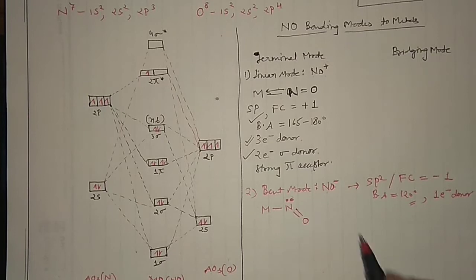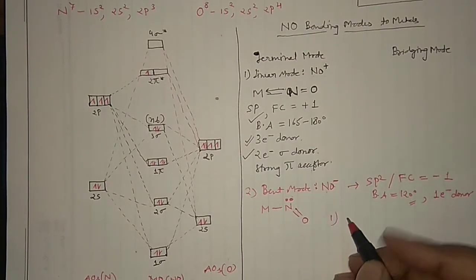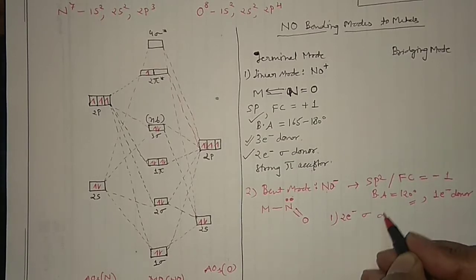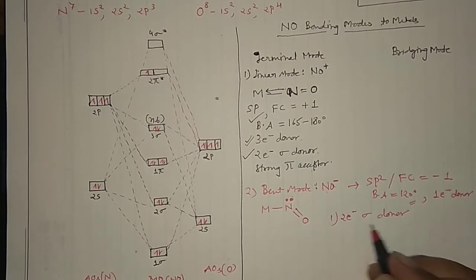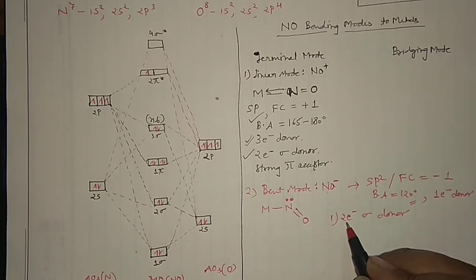Okay, now another aspect you can see. Overall, it will act as a 2 electron sigma donor, but out of these two electrons, 1 electron actually comes from the metal itself. So overall donation would be 1, but you can understand it in that manner: whenever you are forming the sigma bond, you will require a pair of electrons. That's why I have written a pair of electrons.